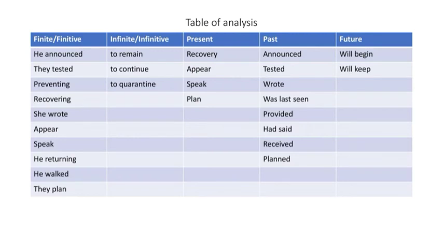In this slide, we analyze the article referring to two kinds of verbs. First is finite and second is non-finite verbs. Finite means bound. Finite verbs must agree with the number and person of their subject. If the tense of the sentence changes, then the form of the finite verb also changes. A finite verb gives meaning to a sentence.